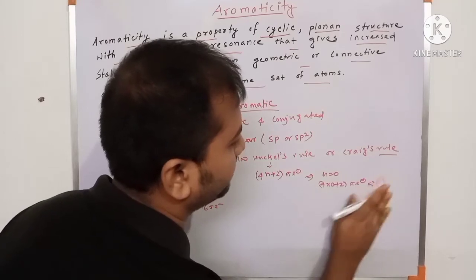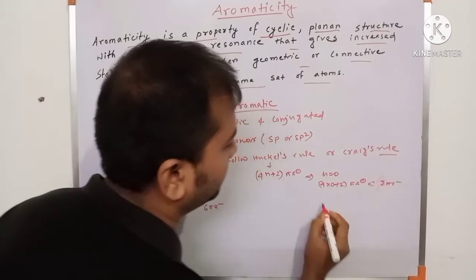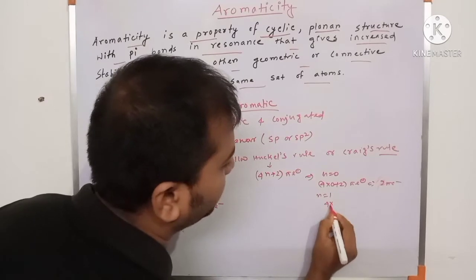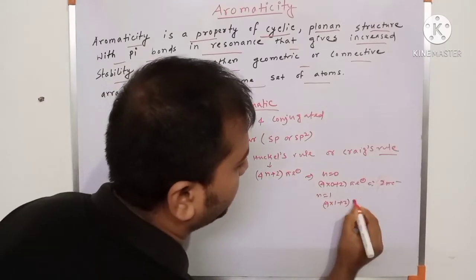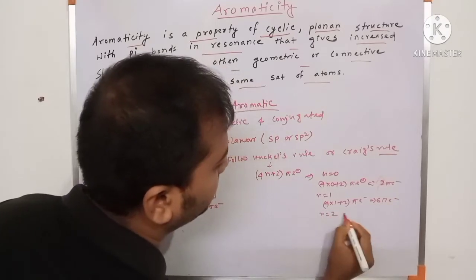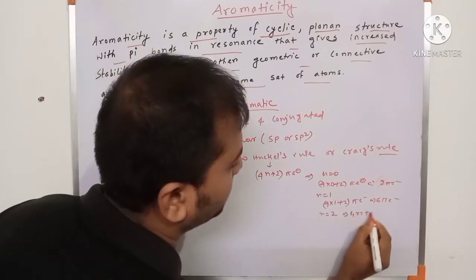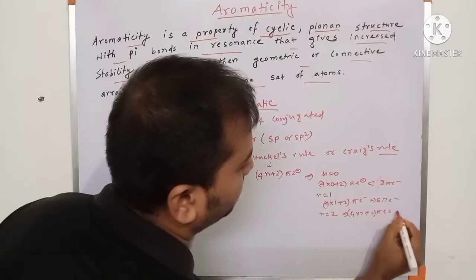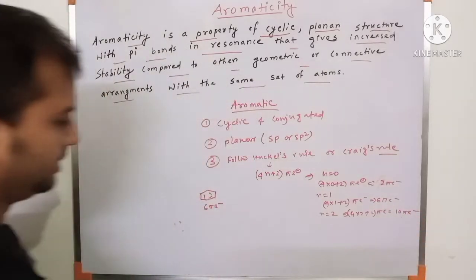For n equal to 1, 4 into 1 plus 2 gives a 6 pi electron system. For n equal to 2, 4 into 2 plus 2 equals a 10 pi electron system, and so on.